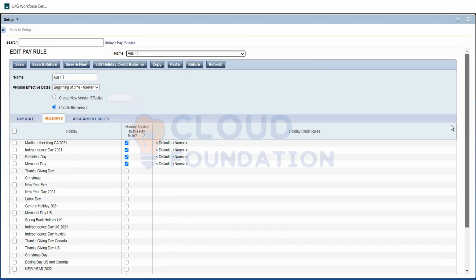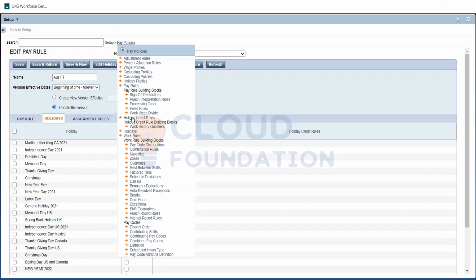Whatever holidays we have created will be applicable here. We need to just pick them up. So the code for the holiday pay, would it be the same for every holiday? No, that is another place. There is a separate place called holiday credit rules that we will cover tomorrow. That is based on how an employee will be paid for his holiday hours. It is different. We can assign different credit rules for different payrolls.